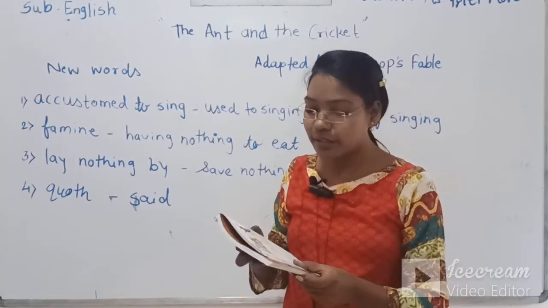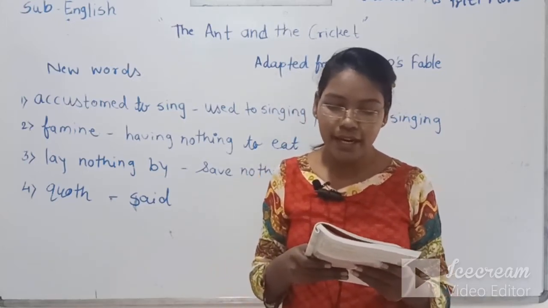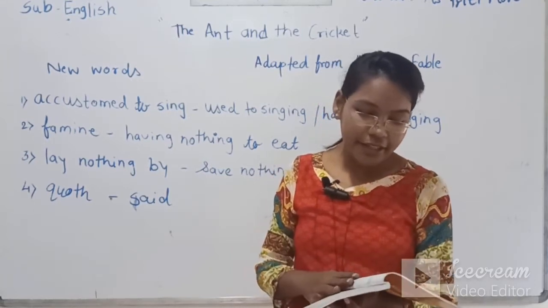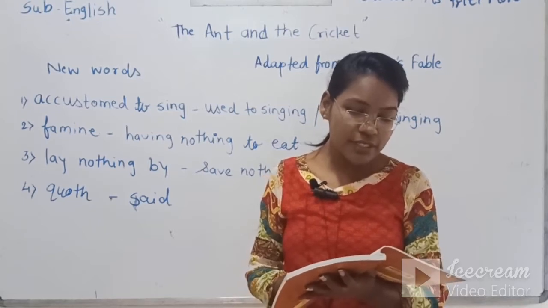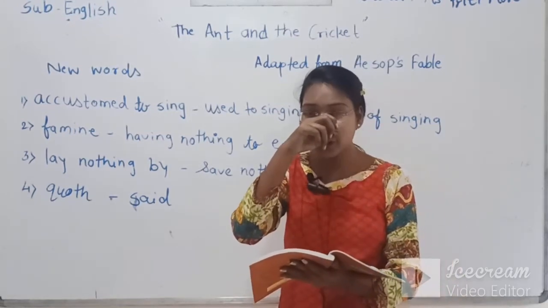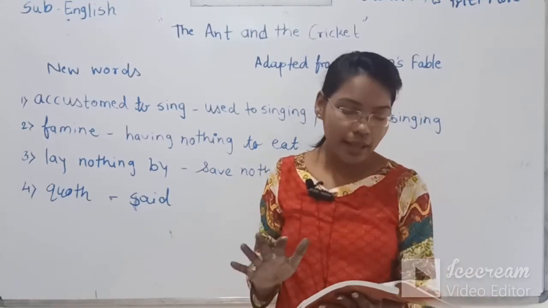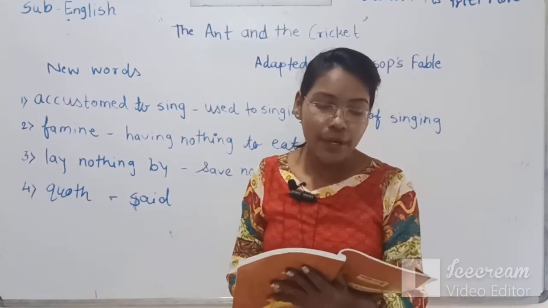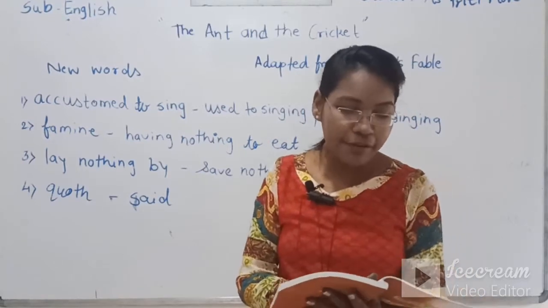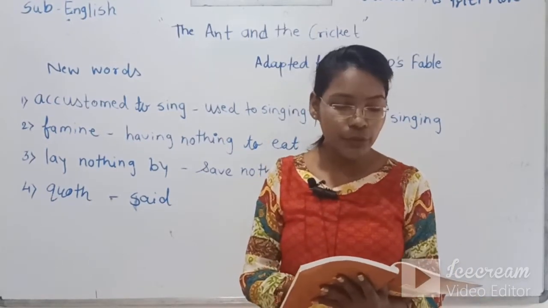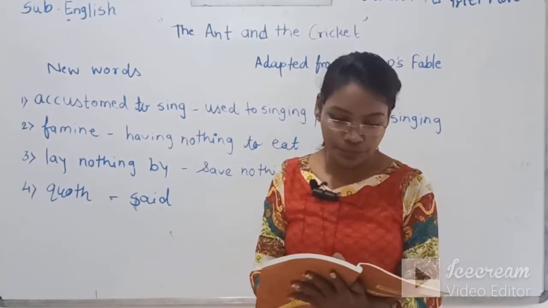Now in the next stanza, what the poet is saying: my heart was so light that I sang day and night, for all the nature looked gay. You sang, sir, you say. Now the cricket is saying, even if the weather changes, I have nothing to stay alive, please help me. But the ant says, dear cricket, you are my friend, but I cannot help you because ants never borrow and never lend.